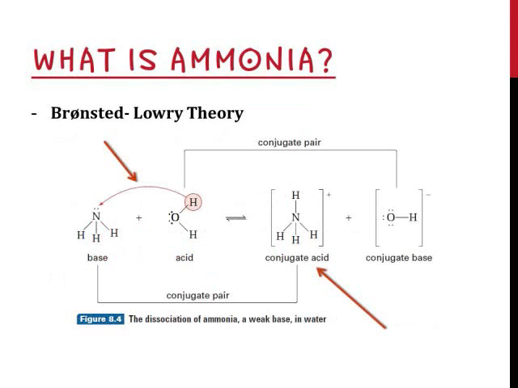This is the diagram of the dissociation of ammonia in water. As you can see, the diagram shows us the transfer of hydrogen ion from the water to ammonia. As the definition of Bronsted-Lowry theory said, by ammonia accepting the hydrogen ion, it is the same as receiving the proton, which is making it a base. Therefore, the product, ammonium, becomes the conjugate acid of this reaction. The conjugate acid-base pairs for the dissociation of ammonia are ammonia and ammonium, and water and hydroxide ion.